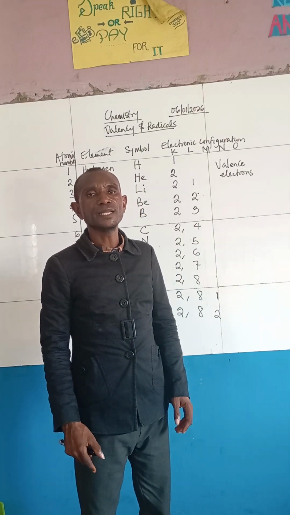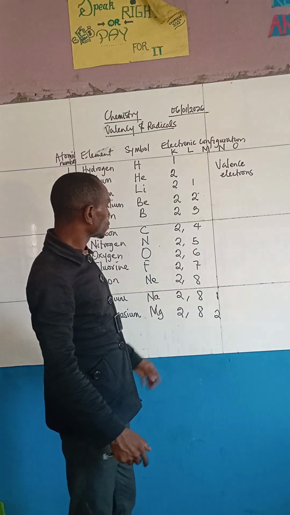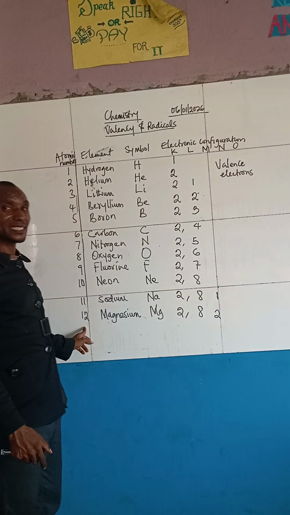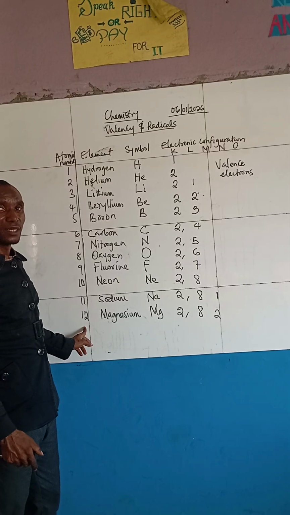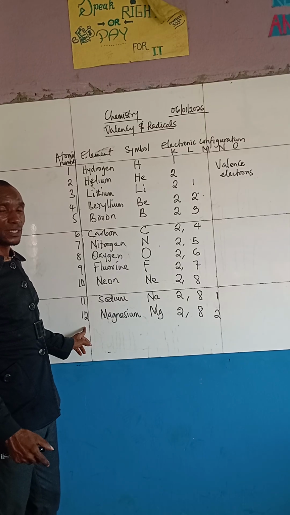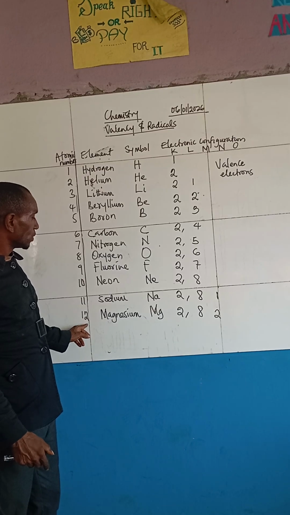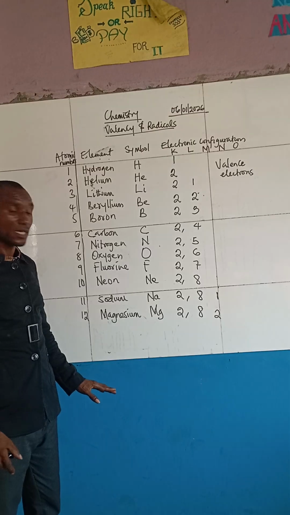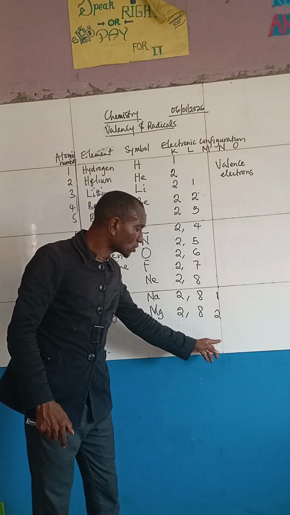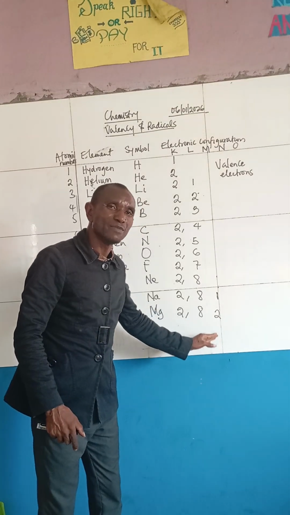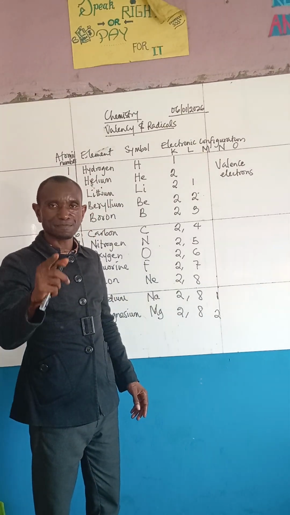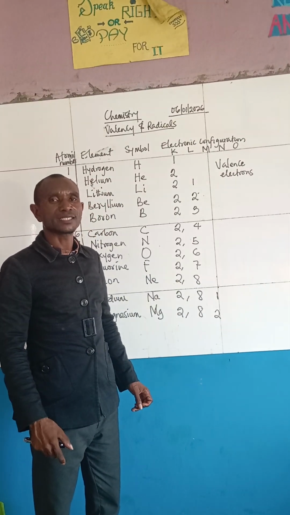All right. So I would like you now to write from 14. That's your assignment. Make sure you post it to me. Let me see your performance. Let me see your assimilation. All you need to do is to write the remaining electronic configuration from 13 down to 20. Remember that this one will continue to increase. When it gets to 9, the one that will make it 9, you shift it to the next shell. All right. So I will be expecting your assignment.